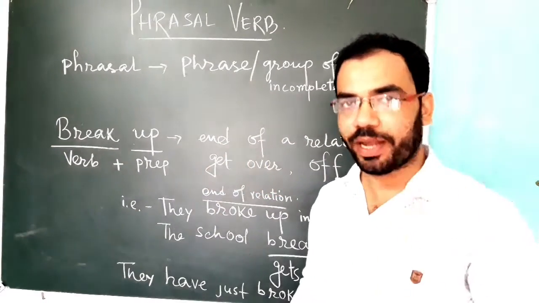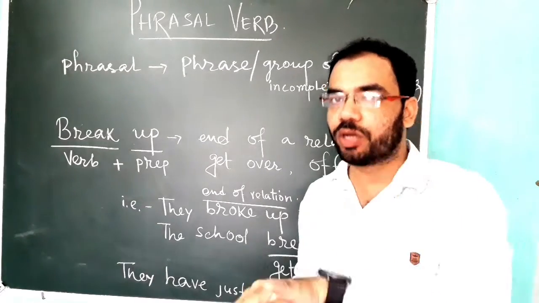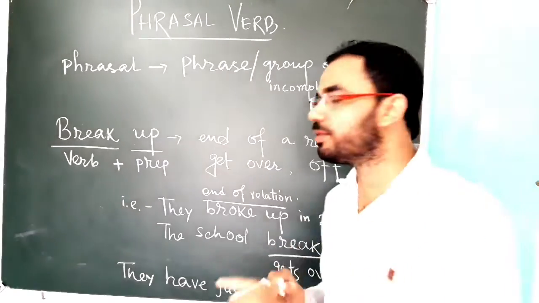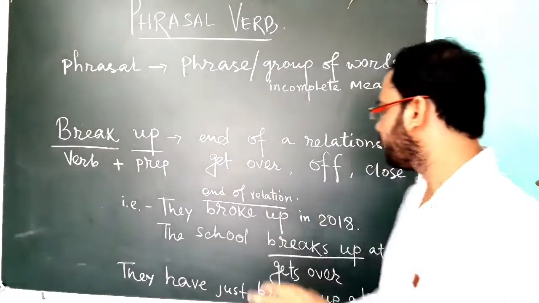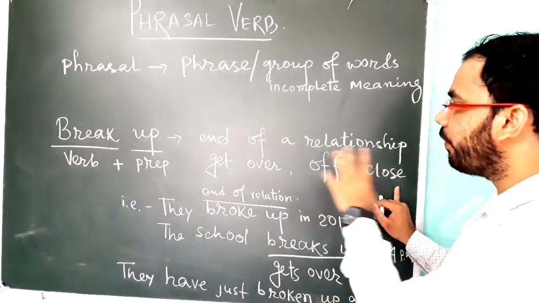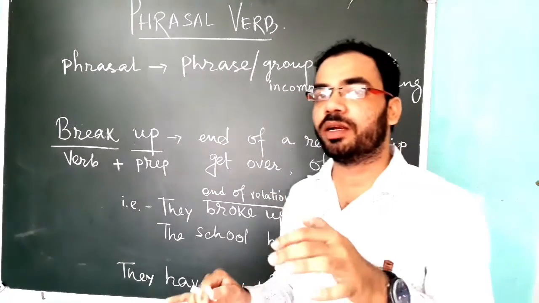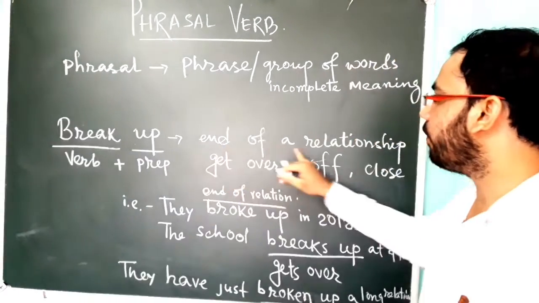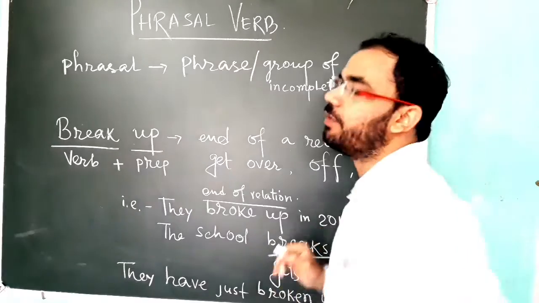It's the most common word that refers to the end of a relationship. It also means get over, that is finished, close, finish off, get over. Suppose it's over. This is break up. So the end of a relationship is the meaning of this phrasal verb.